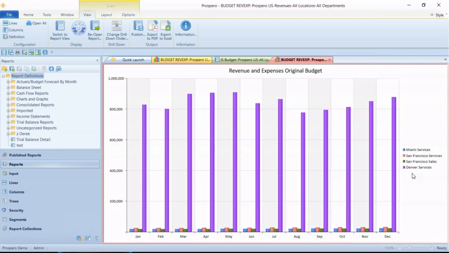Okay. Yep. So just wrapping it up. In fact, this is the last screen I had for us before we switch over to Nick's screen. Just to show you the drill down on that budget data. I've changed the drill down order to see how those balances are being entered into the budget. And that is the high-level overview of Prospero budgeting for us. We looked at the input screens, and we just looked at the reporting on that budget data in the numeric layout and the drill down for the charts and graphs here. So Nick, if you are ready, let's switch over to your screen. I'll let you show them more of the reporting and the other features for reporting inside Prospero.